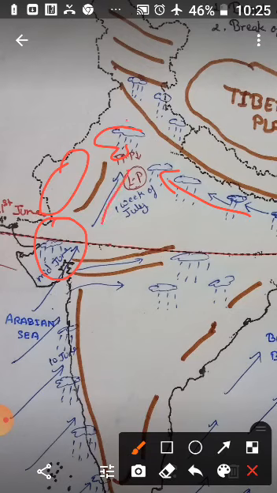And this is a place, this area, which receives rainfall from both the branches. This is the Bay of Bengal branch and this is the Arabian Sea branch. Rajasthan remains dry because the Arabian Sea branch runs parallel to the Aravali. This is the Aravali, children.